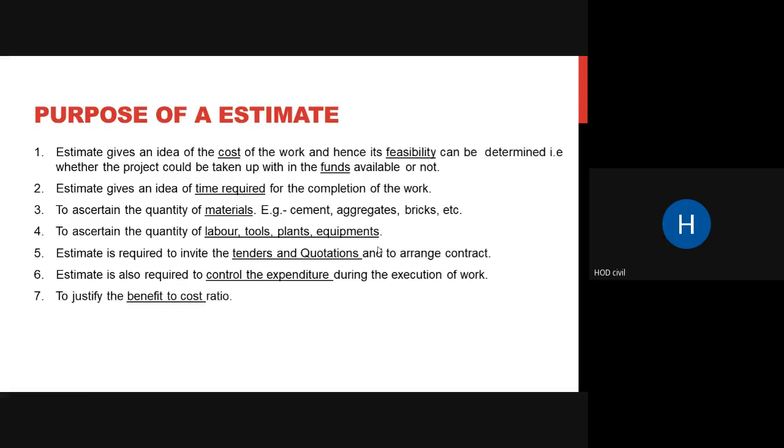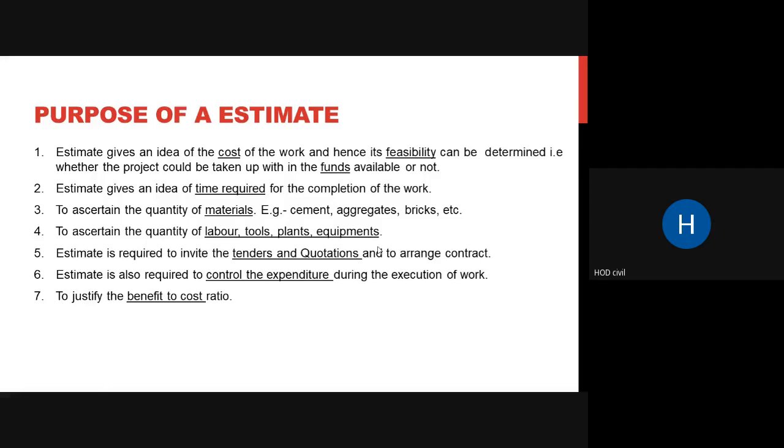Then seventh is to justify the benefit to cost ratio. So what is the benefit if I build this project? What is the cost that is going to happen? Always your benefit should be more than the cost, so the ratio should always be greater than 1. Depending on your project, you can set your benefit to cost ratio and assess whether your project is going to be beneficial or whether you will have to pay from your pocket, and then it will be a huge loss for you.